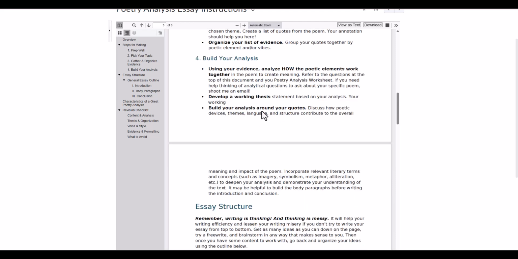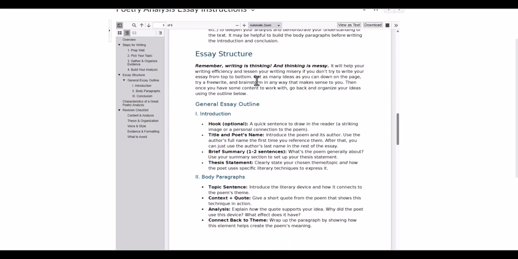And then build your analysis around your quotes. With analysis, we're thinking about how and why. So how this poet is exploring the idea of loss through these specific descriptions or through this specific imagery. Analysis is how and why, and analysis should be based on quotes from the text, evidence from the text, not just stuff you think or stuff you make up. It should be really based on the text, on what's there. Again, watch that reading poetry video.